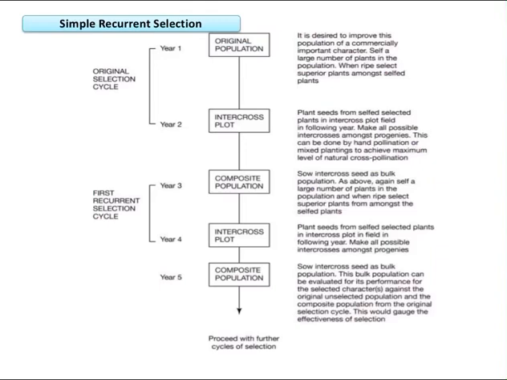The progenies of the selections are then sown in a crossing block in the following year, the second year, and allowed to freely intercross. The intercross population is sown in the third year, and single plant selection and selfing is carried out again.